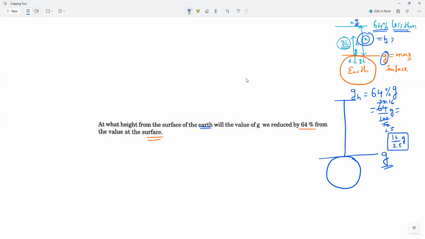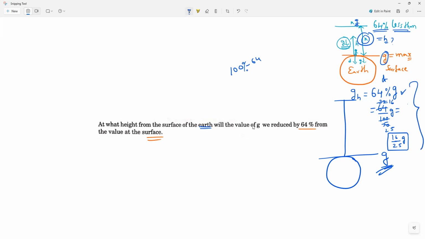So this is what it actually is? The value is reduced by 64%. So how do we find what reduced means? Apply mathematics at least. It is not saying 64% of g. The g value is reduced by 64. Total is 100. Now reduce it by 64. What is the remaining percentage? Total is 100% at the surface. Understand the question? They are not saying 64% of g.